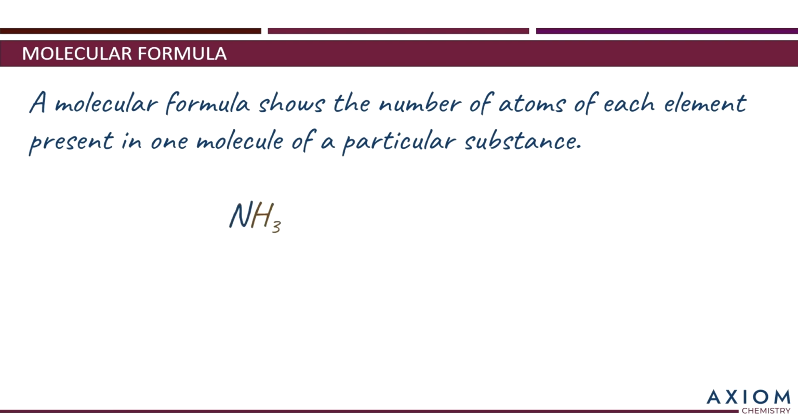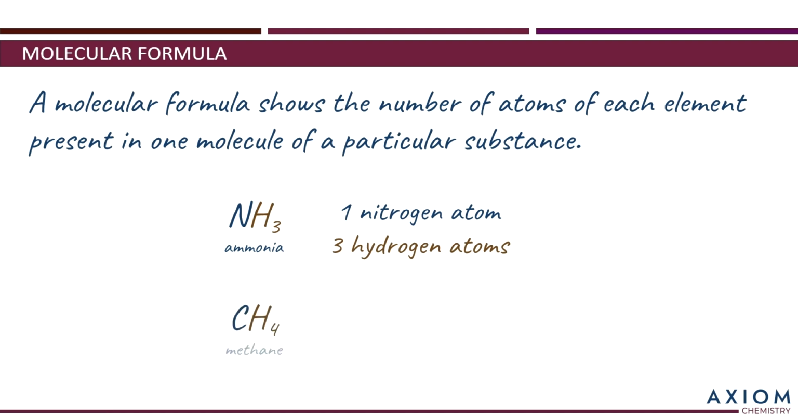Let's think about NH3, which is a substance called ammonia. The N means that it contains one nitrogen atom in each molecule. And the H with the little 3 means that each molecule contains 3 hydrogen atoms. Here's another example, CH4, which is methane gas. This means that it contains one carbon atom in each molecule, and then the H4 means that each molecule contains 4 hydrogen atoms.